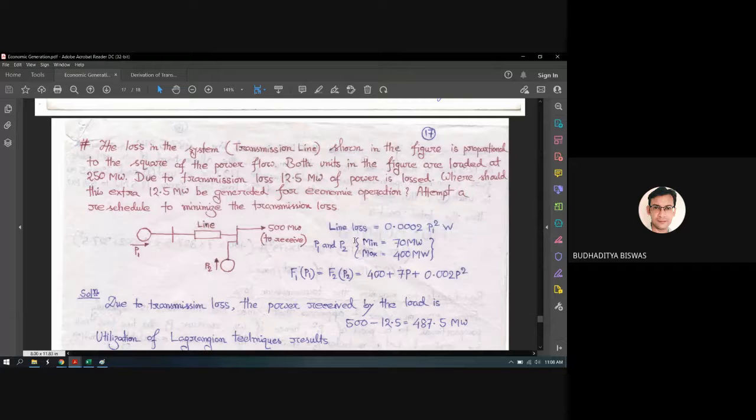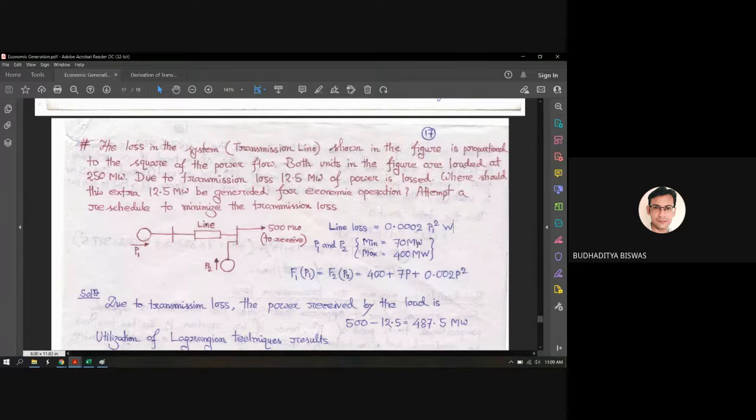Next, the limits are also given. The power plant 1 and power plant 2 both are the same. The minimum limit is 70 megawatt and the maximum limit is 400 megawatt. So that means the generation should be between 70 and 400 megawatt, and both are the same, identical plant. So the cost functions of the two plants remain the same, which is equal to 400 plus 7P plus 0.002 P square.